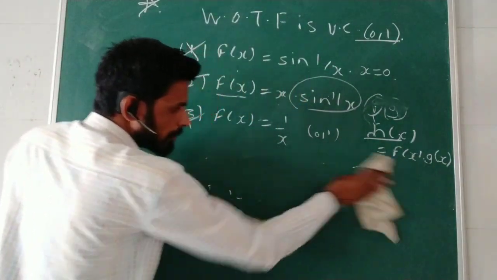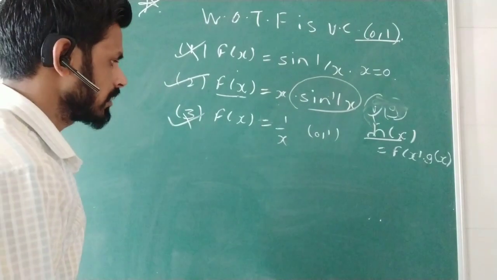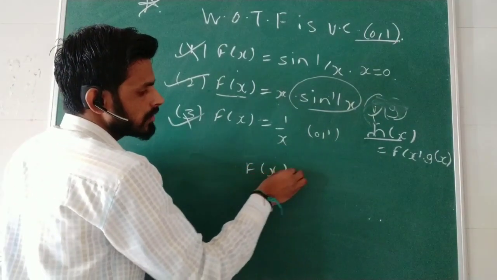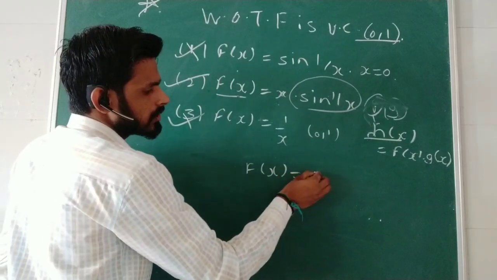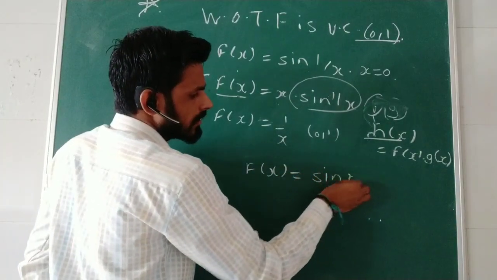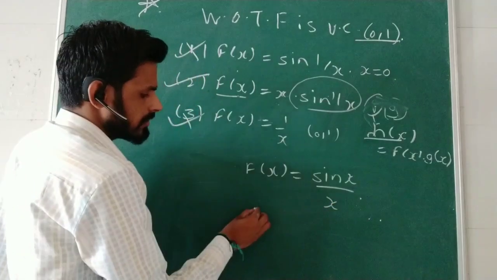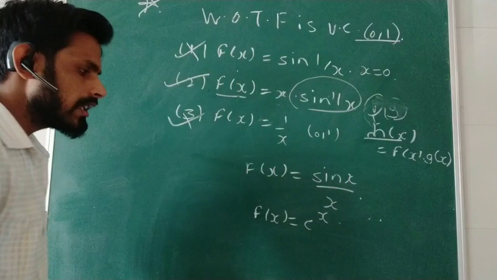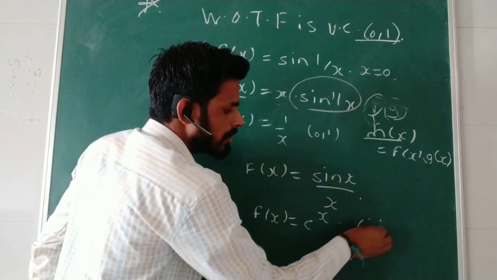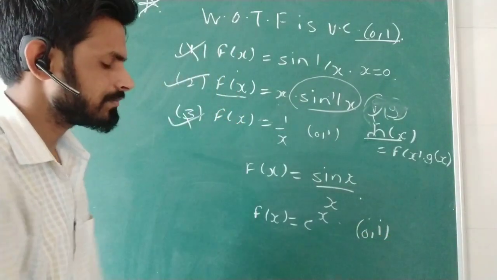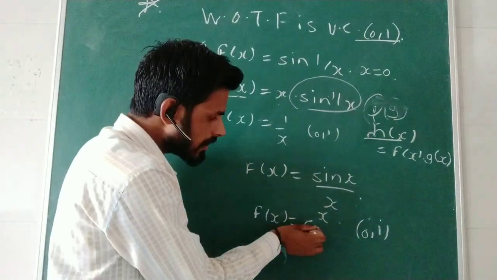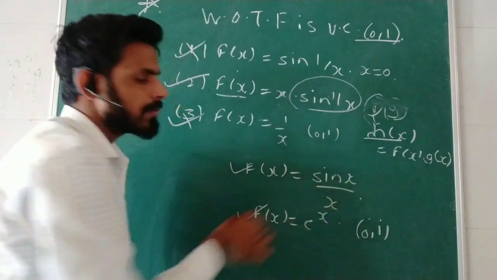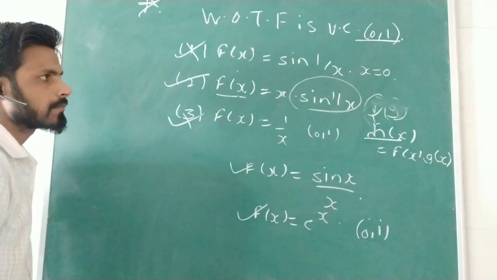Now I am not sure about the fourth option. Some students sent f(x) = sin x / x and f(x) = e^x. Now clearly we know that on the open interval (0, 1), e^x is uniform continuous and f(x) = sin x / x is also uniform continuous.